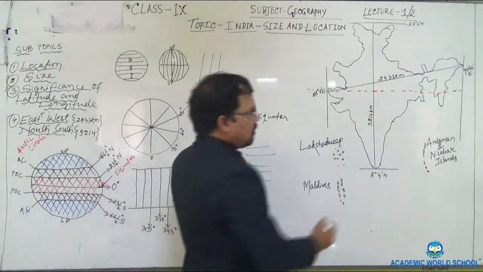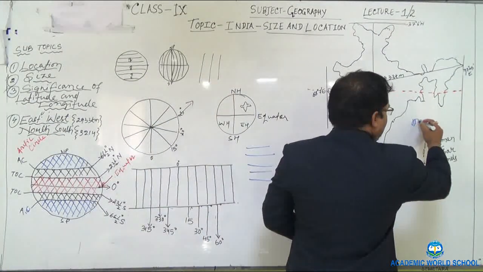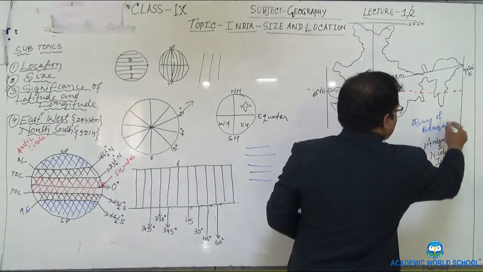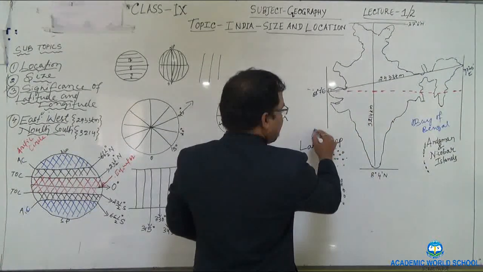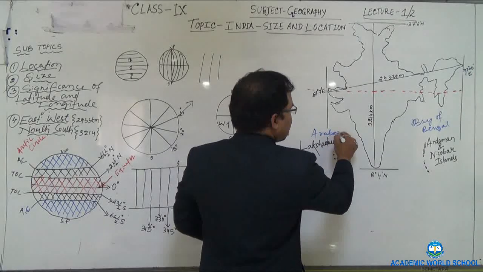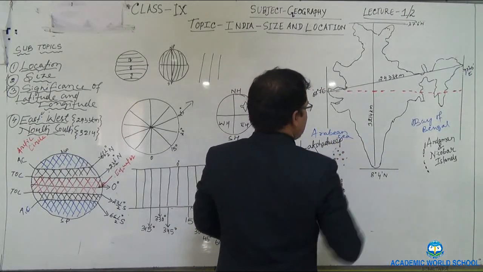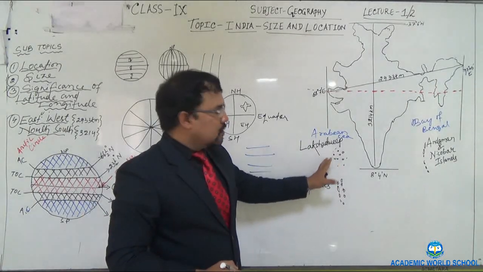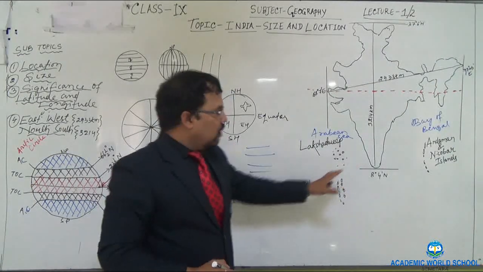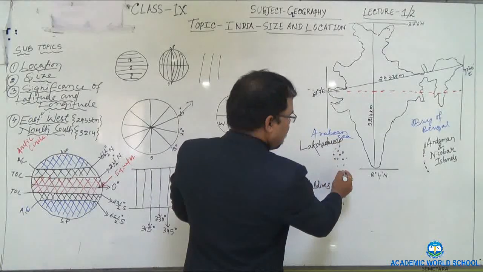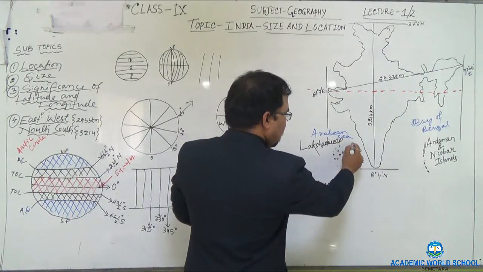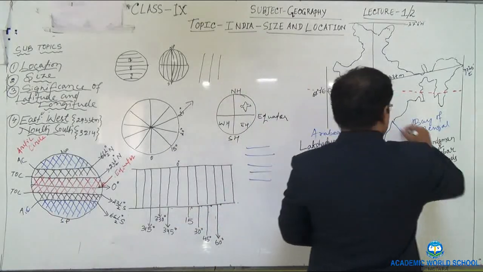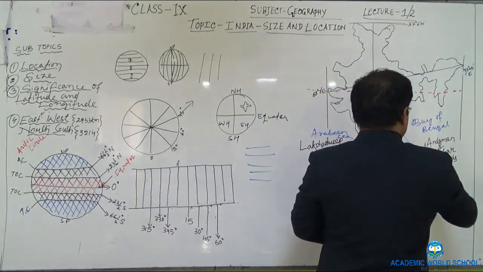Here the Bay of Bengal is there, and here the Arabian Sea is there. In the Arabian Sea, Lakshadweep island is there. It is again an island of India. Its direction is southwest, and the other's direction is southeast.